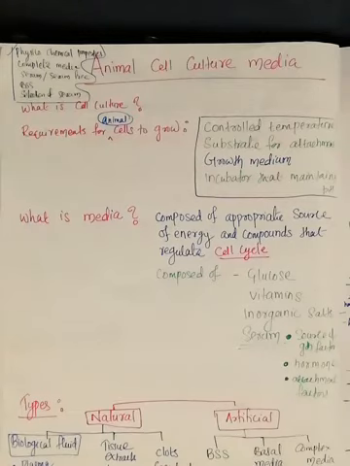Now, what are the requirements of cell culture? What all things do you need for the animal cells to grow in a media? It needs a controlled temperature, because most of the animal cells will grow at a particular temperature, that is 37 degrees centigrade. There are exceptions which we will be seeing later. Most of the cells, except your blood cells, all other cells, need a substratum for attachment. They get attached to the surface where you are culturing. So they need a substrate for attachment.